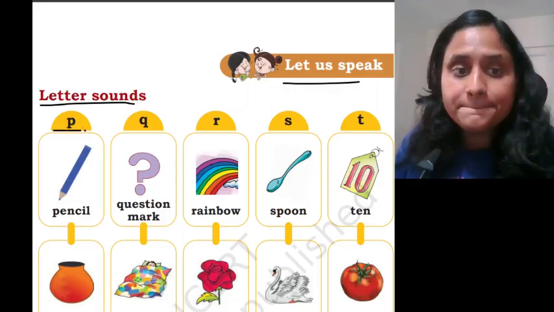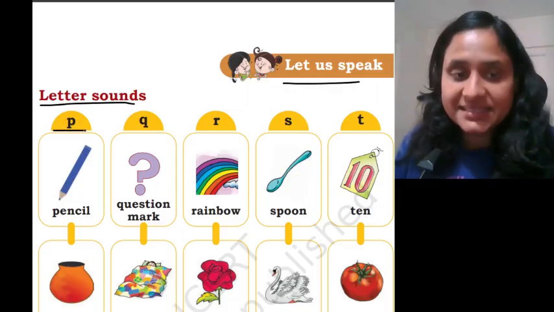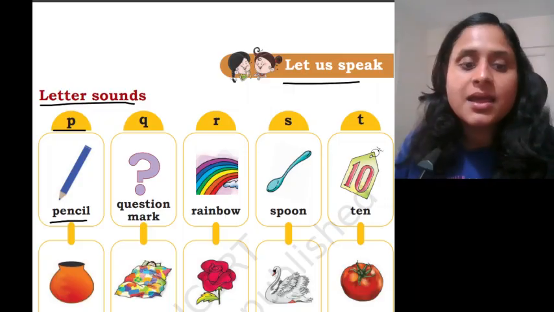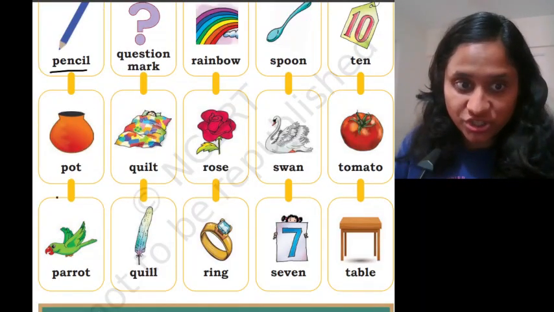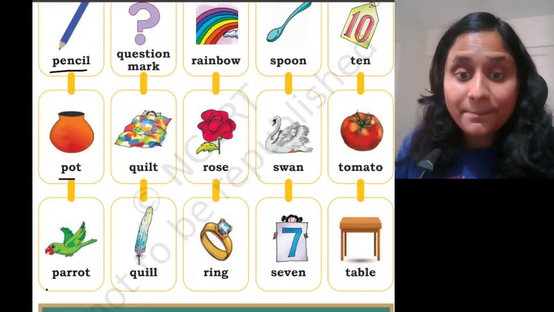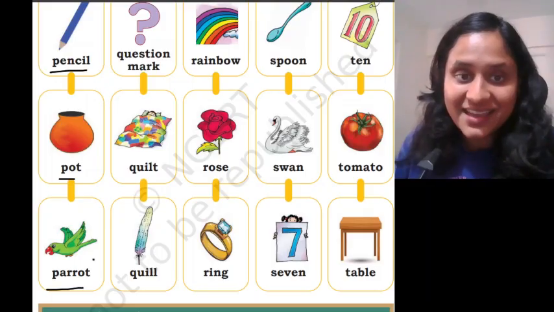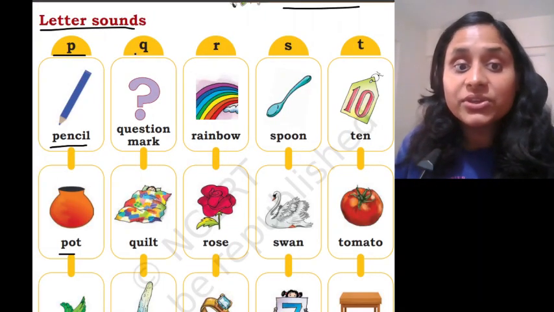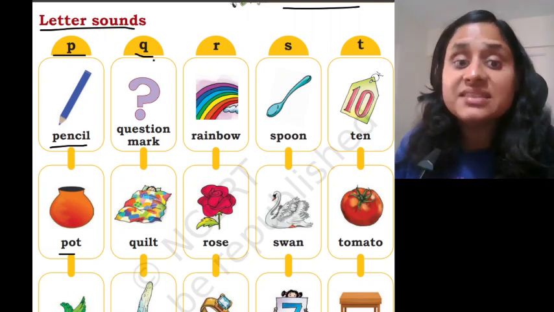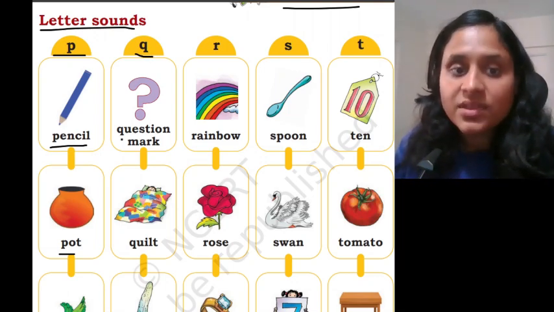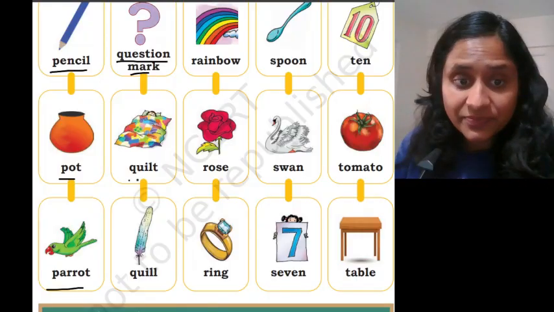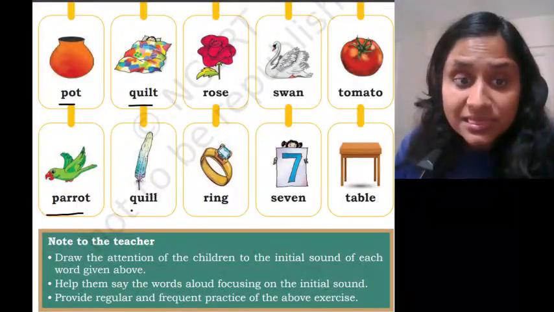It's P. P says P. Pencil. Pot. Parrot. Yes? What is the next sound? Q. Q says Qu. Question mark. Quilt. Quill.